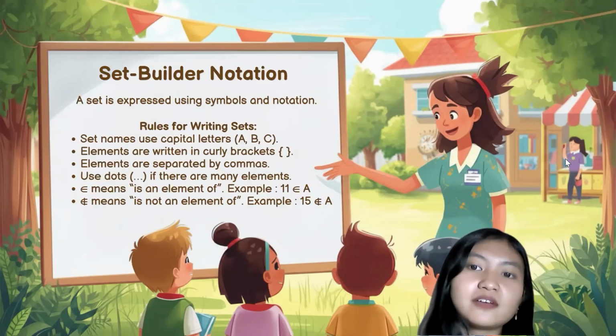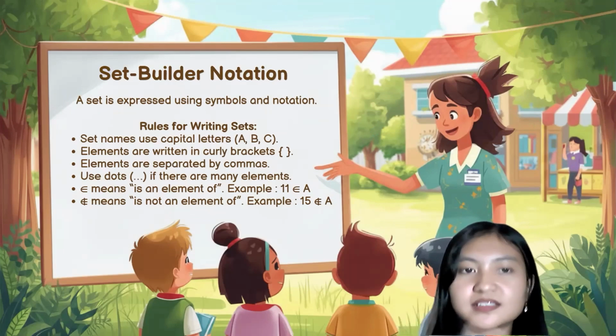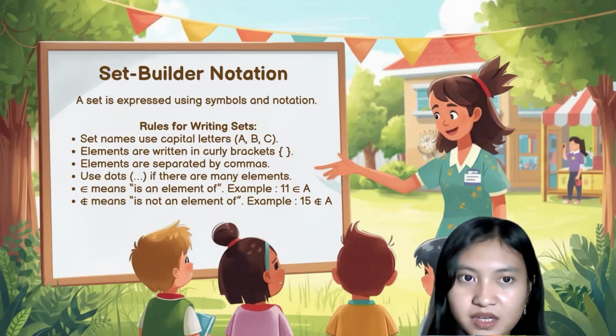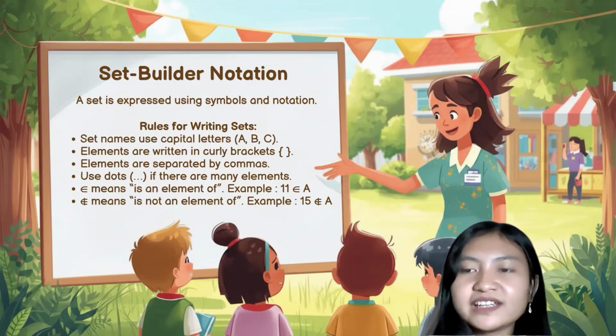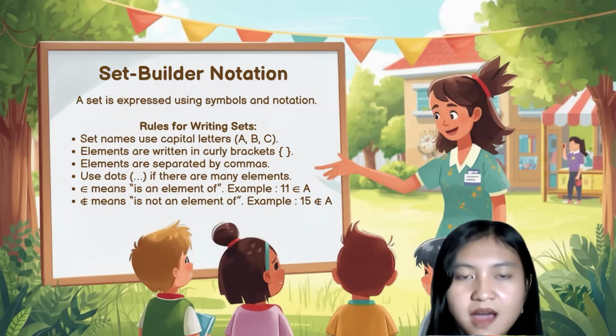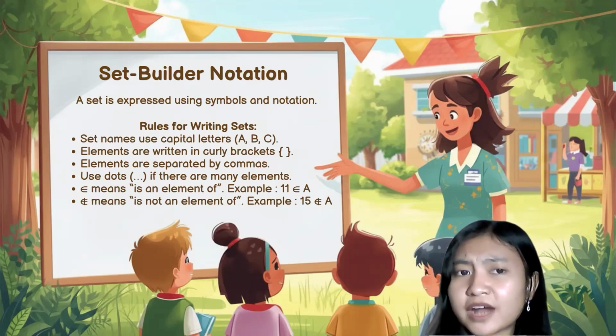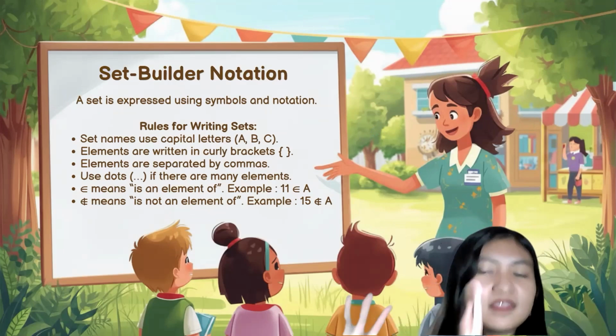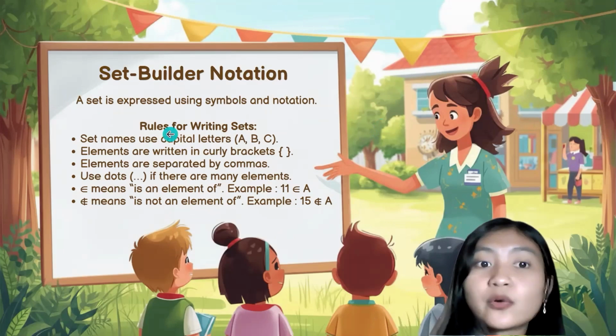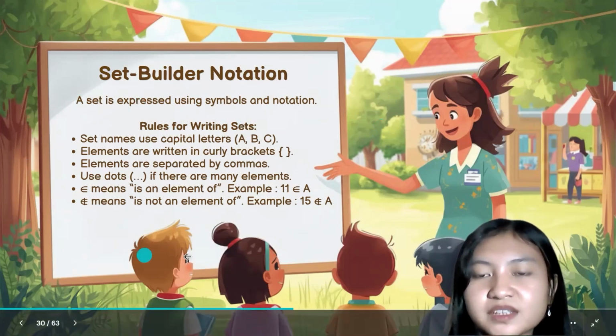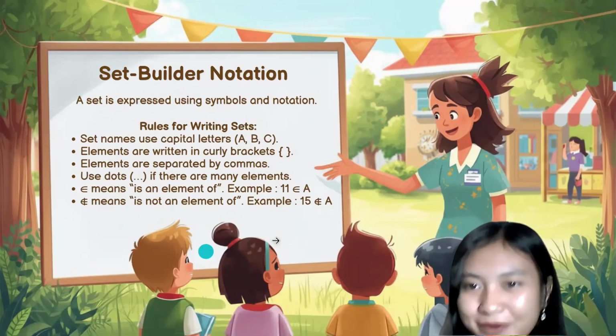Another way to write down a set is using set builder notation. In set builder notation, we represent the set by symbols and notation. There are some rules to write a set this way. You can easily read them on this whiteboard.